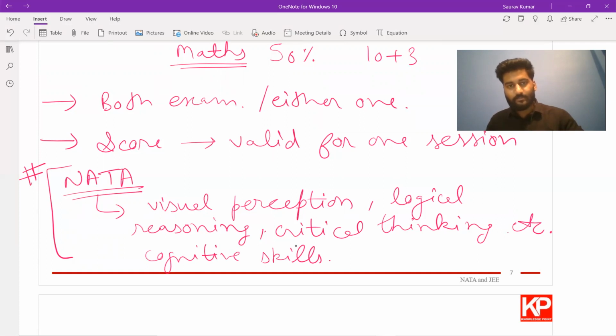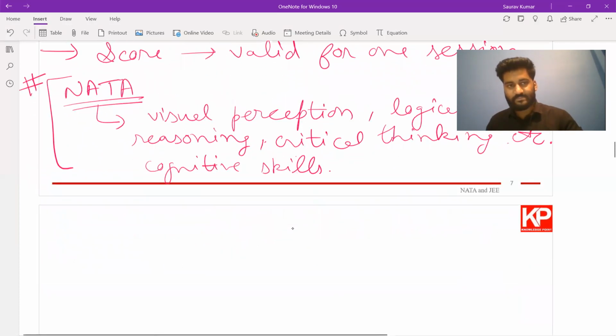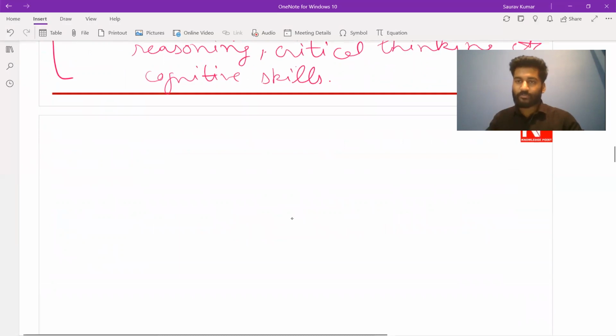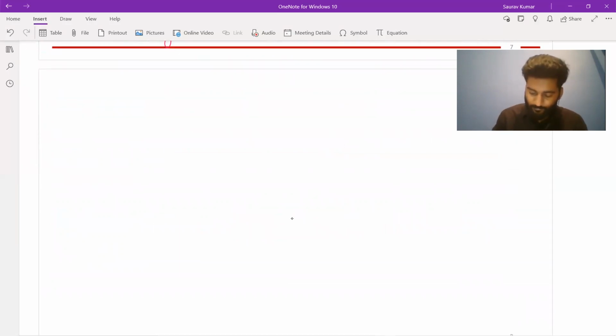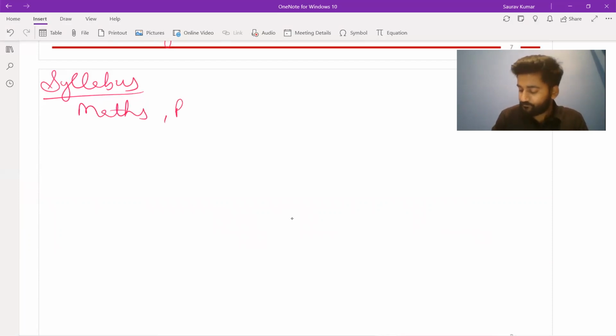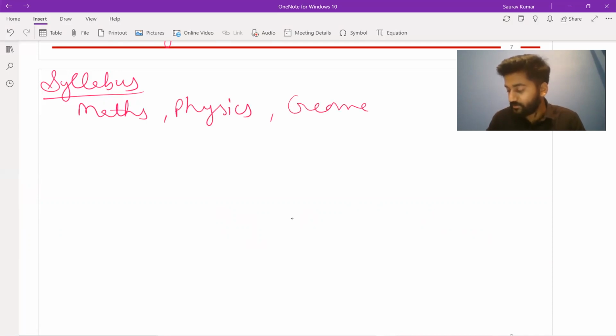Now let's look at the syllabus of this exam: what all topics you need to focus upon while preparing. For the syllabus, things that are mentioned are your maths, physics, geometry. Now in the syllabus, chemistry was not mentioned, but we'll prepare some of that part because sometimes questions are asked.